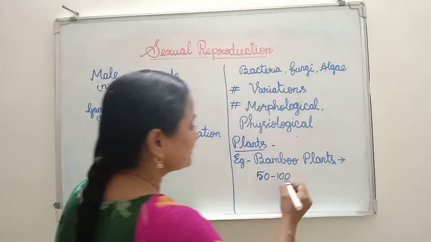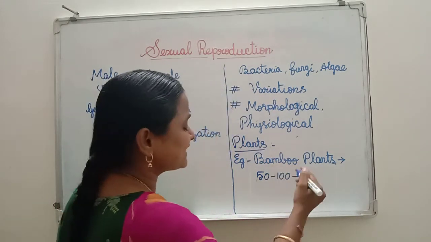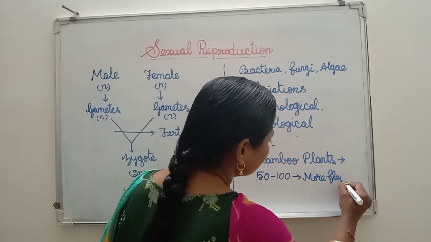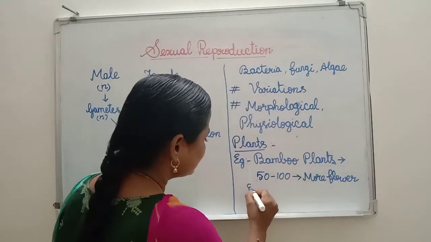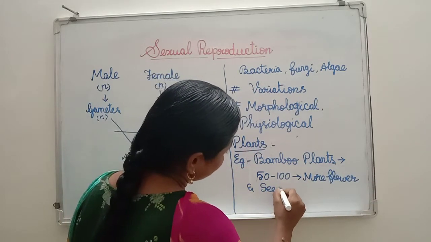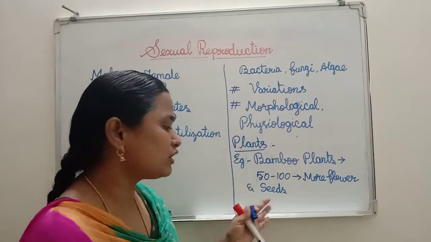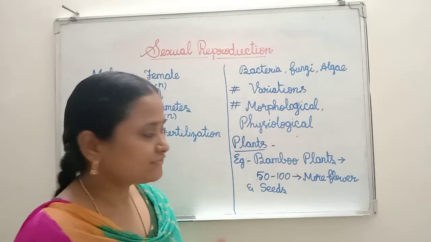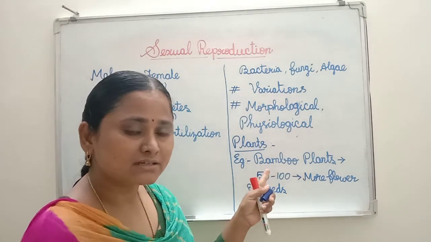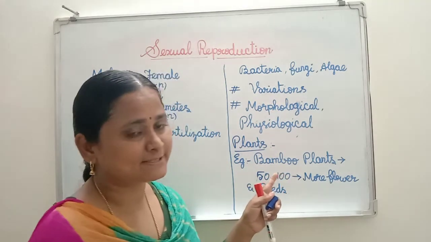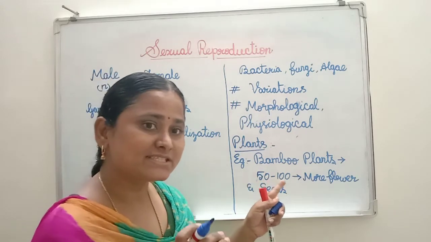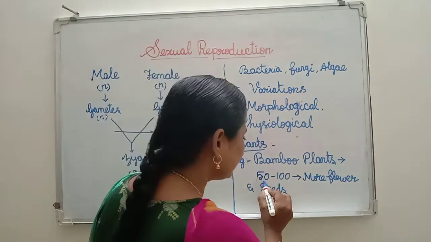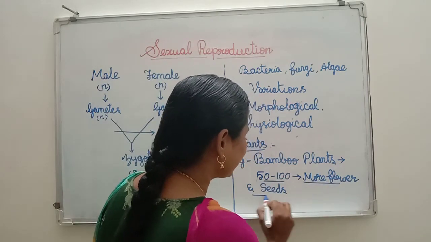After 50 to 100 years, these plants produce many flowers and seeds.